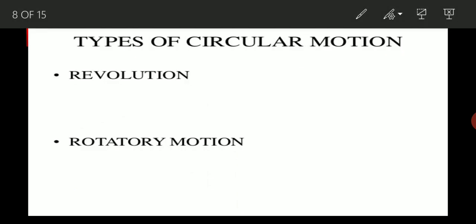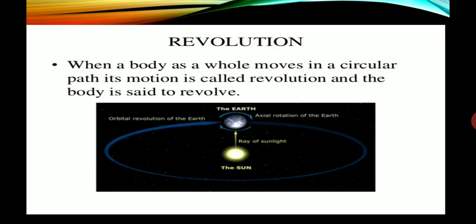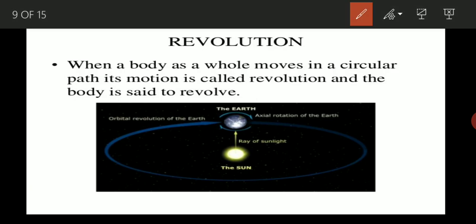Now if we are talking about types of circular motion, there are two types, that is revolution and rotation. Okay, we can say revolutory motion and rotatory motion. Let's see what is revolution and what is rotation. When a body as a whole moves in a circular path, its motion is said to be revolution and the body is said to revolve.